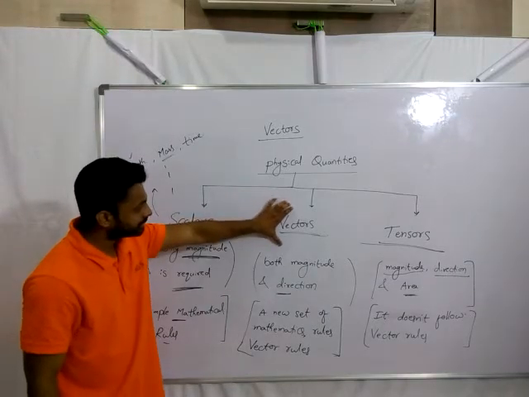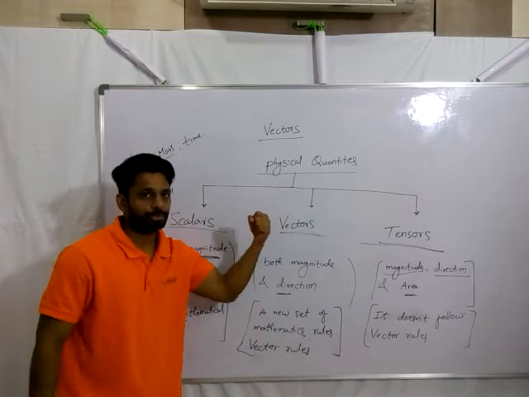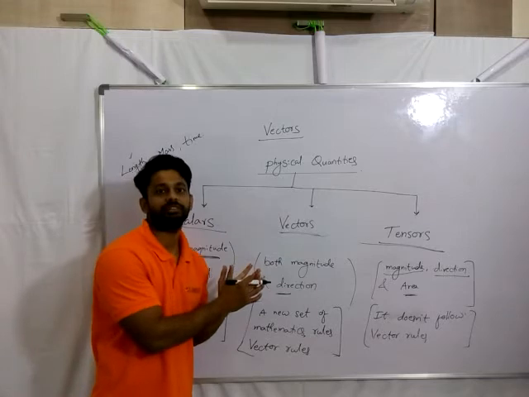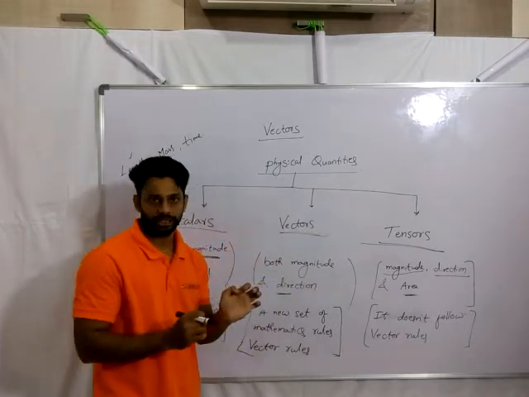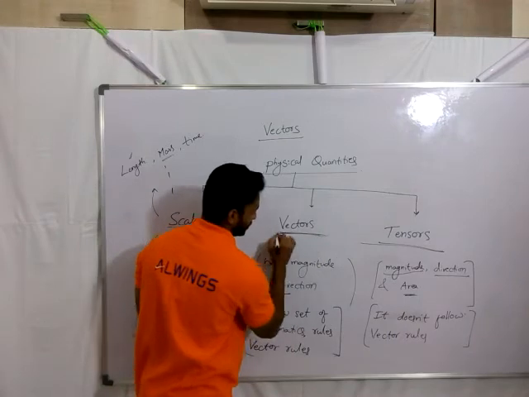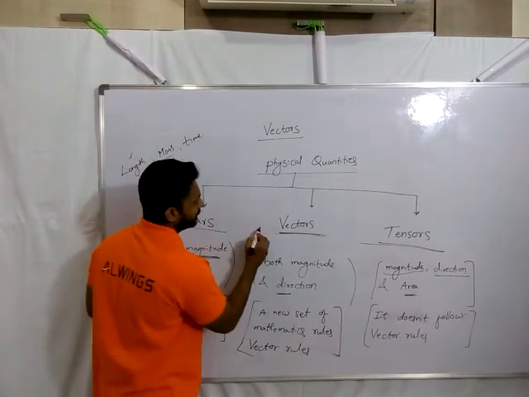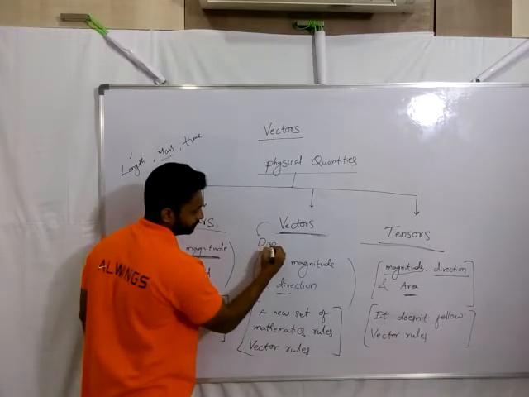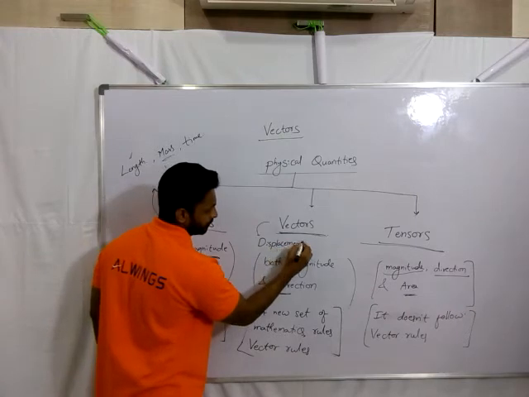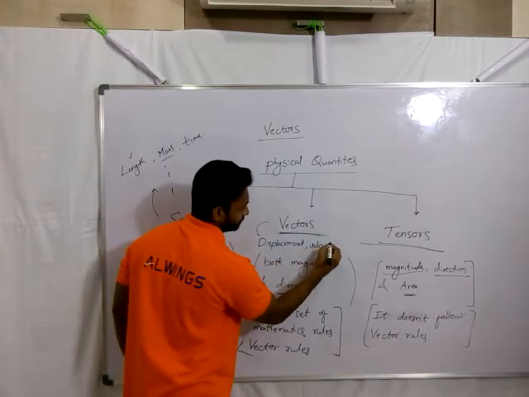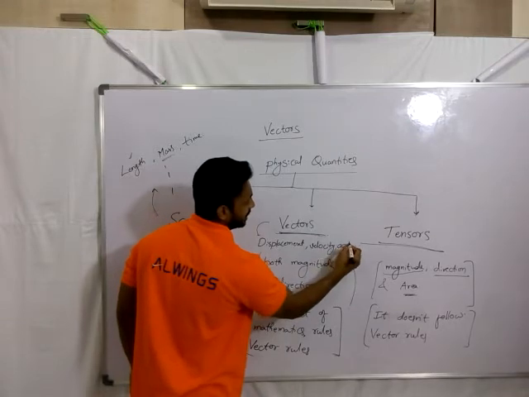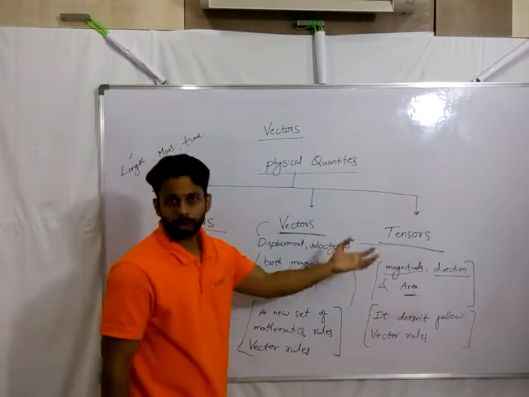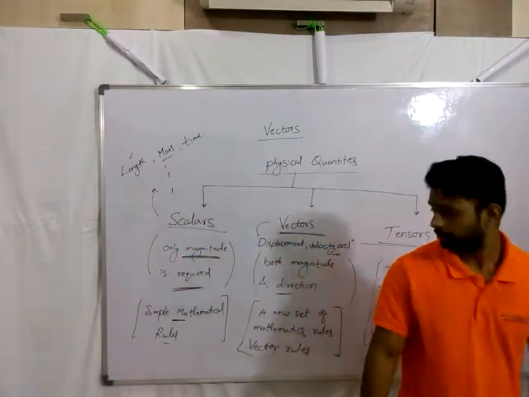Coming to the examples of vectors, I'll just give these examples directly. Let's not derive what a vector is and how to conclude whether the given quantity is a scalar or vector. We're not working on that here. Just the ready examples for vectors. You might already have heard these examples: displacement, velocity, acceleration, momentum, linear momentum, angular momentum, torque, and many more. We have a lot.